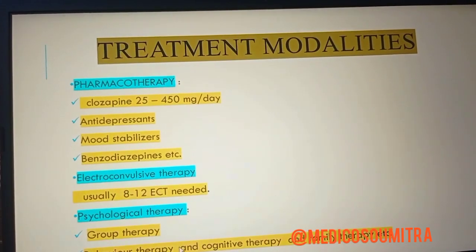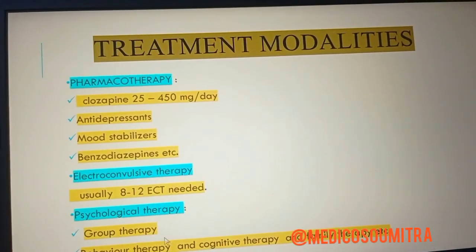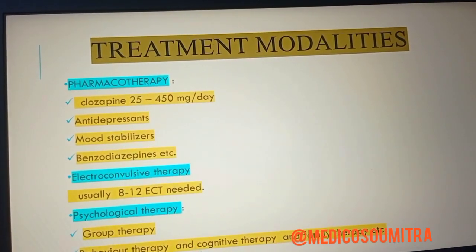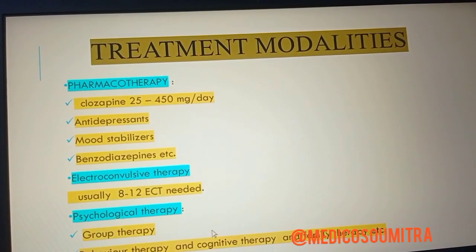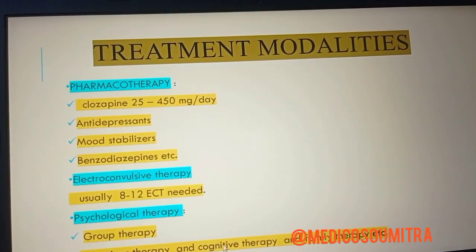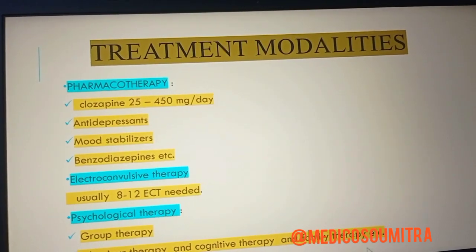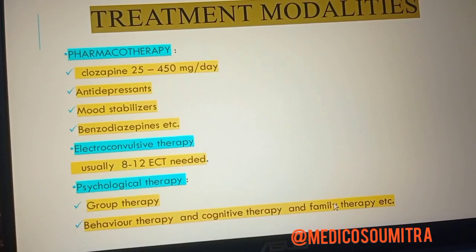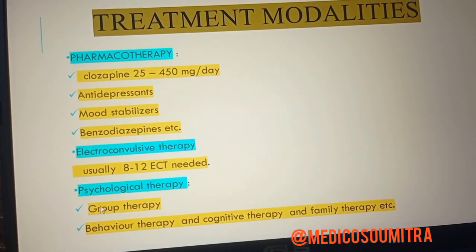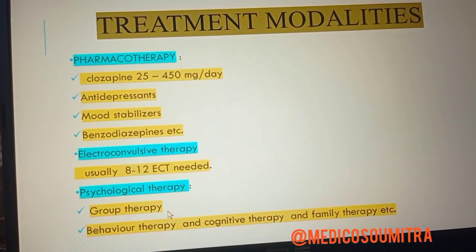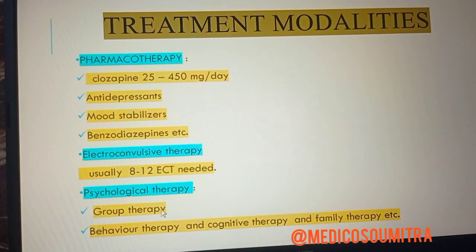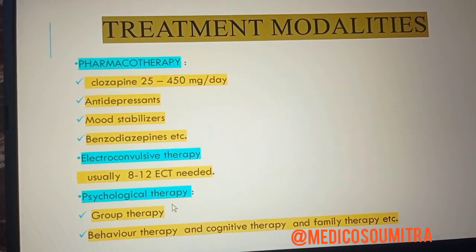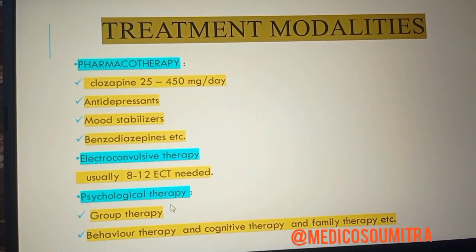In behavior therapy, behavior will be trained, and in cognitive therapy, cognitive skills like learning, understanding and memory will be taught. In family therapy, they will teach how to coordinate with the family members. And in group therapy, tasks will be given in a group, so that all patients can understand and learn something. Okay, these are the treatment modalities.